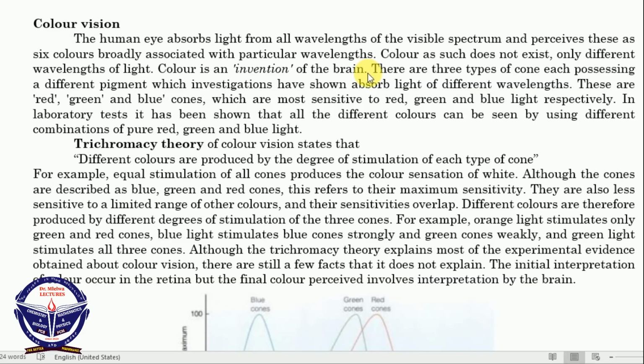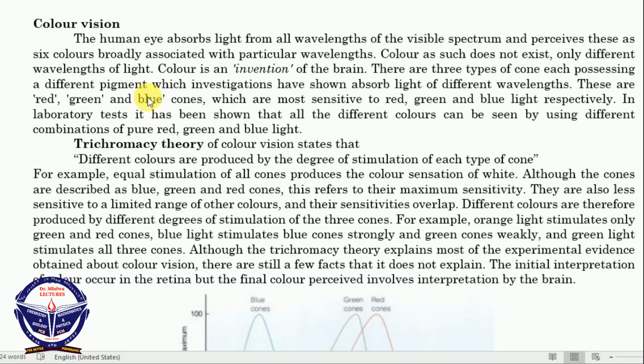But let me not confuse you too much: according to the concept of color vision, there are 3 types of cones, cones, not rods, sorry. There are 3 types of cones, each possessing a different pigment, and investigations have shown that they absorb light of different wavelengths. Experiments were done on these cones, and it was seen that the 3 different types of cones absorb different wavelengths. So there are red, green and blue cones. That means we should see only red, green and blue color.